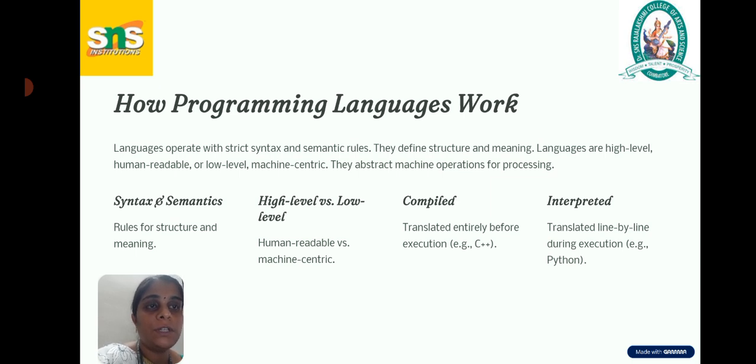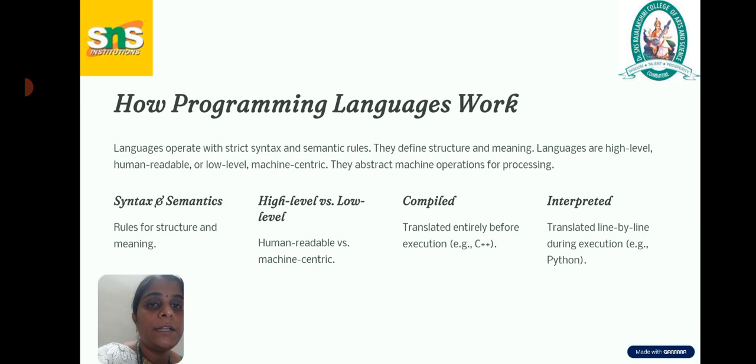They abstract machine operations for processing. Here I put the programming language format: syntax and semantics, high level versus low level, and then compiled. A compiler works to translate human language, English, to machine code, that is binary code.